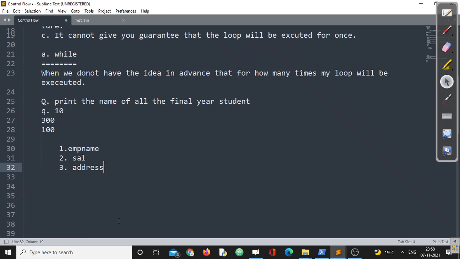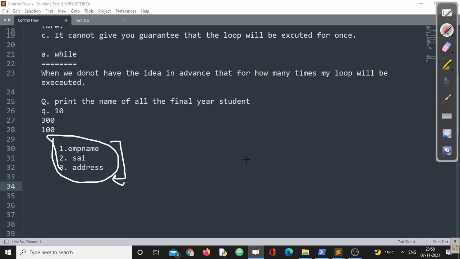Got my point? Now the question is, what should we do? We don't know how many times this particular thing will be executed. In that case, while has the best answer for this. We can write a statement so that after entering the values for these three, we ask, do you want to add any more employee?